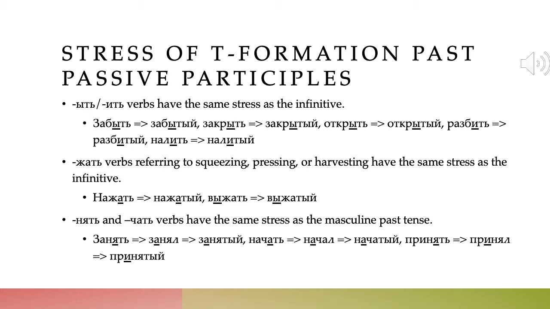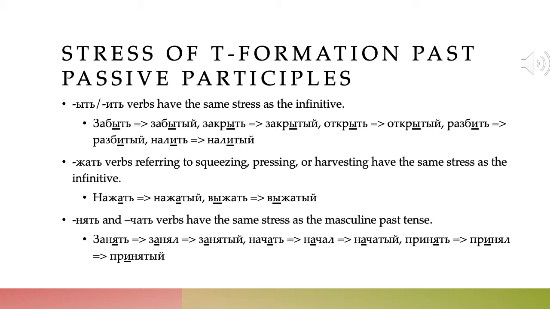So нажать, to press on, is often used, for example, to click on something. If you are using a computer, it means to press a button, and it also means to click on a link. Or выжать, to wring out or squeeze out. So нажать becomes нажатый, like pressed, clicked on. It's also to pull a trigger. Нажать курок is to pull a trigger. So нажать with this meaning becomes нажатый. Выжать with the meaning of to squeeze out or wring out becomes выжатый. In both cases, the past passive participle has the same stress as the infinitive.